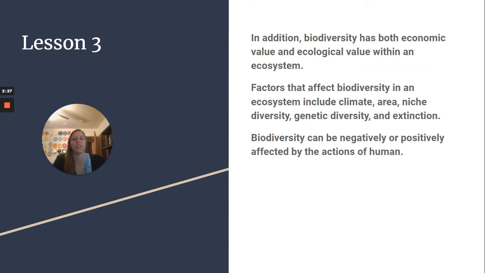Lesson 3, in addition, biodiversity has both economic value and ecological value within an ecosystem. Factors that affect biodiversity in an ecosystem include climate, area, niche diversity, genetic diversity, and extinction. Biodiversity can be negatively or positively affected by the actions of humans.